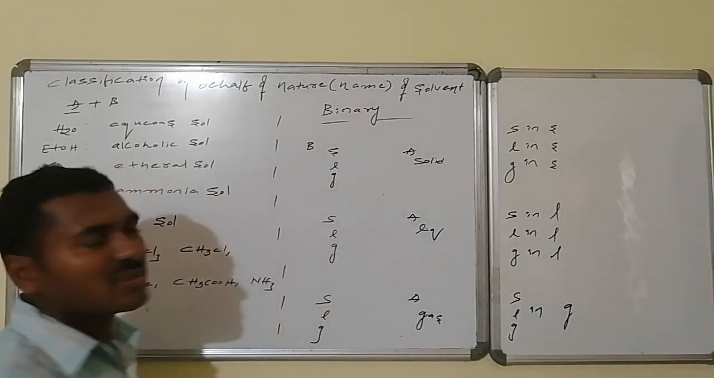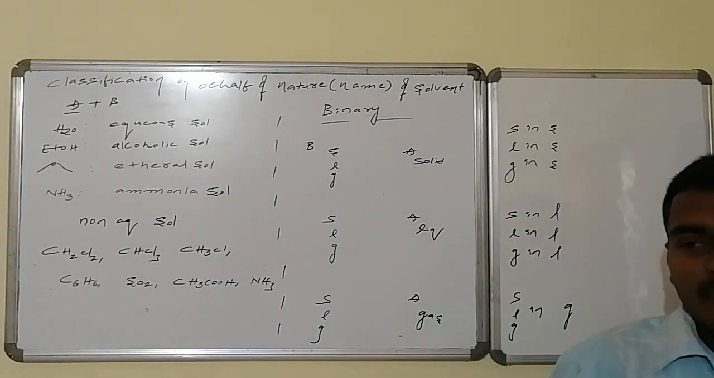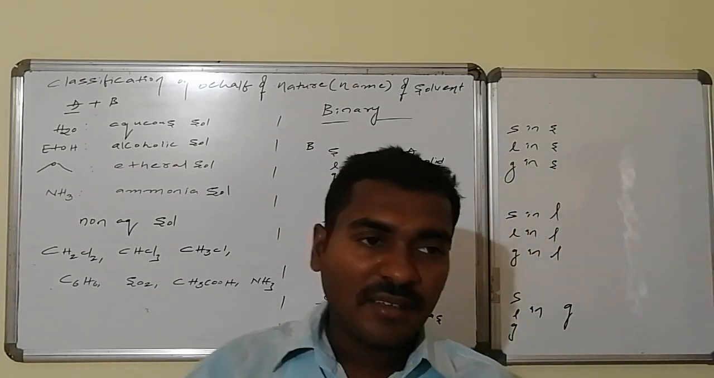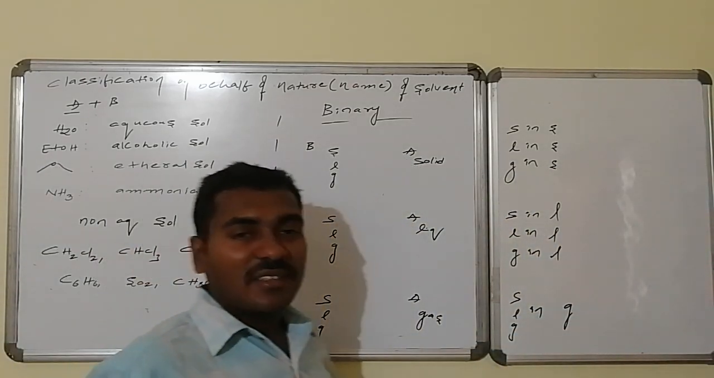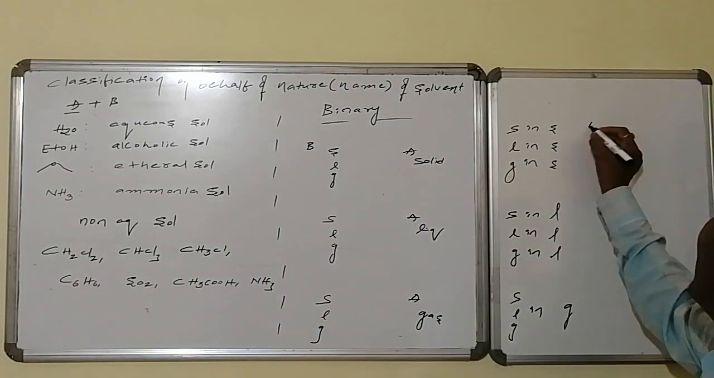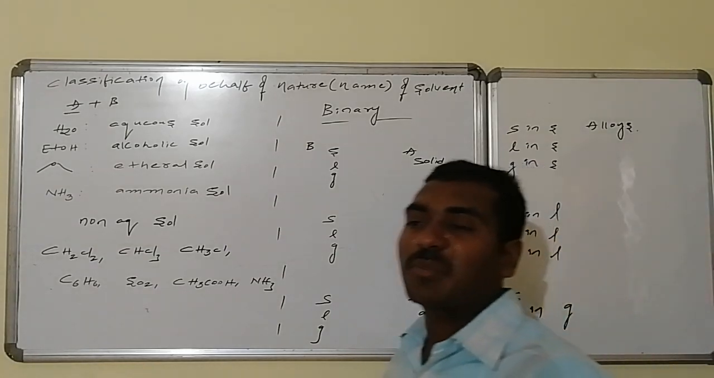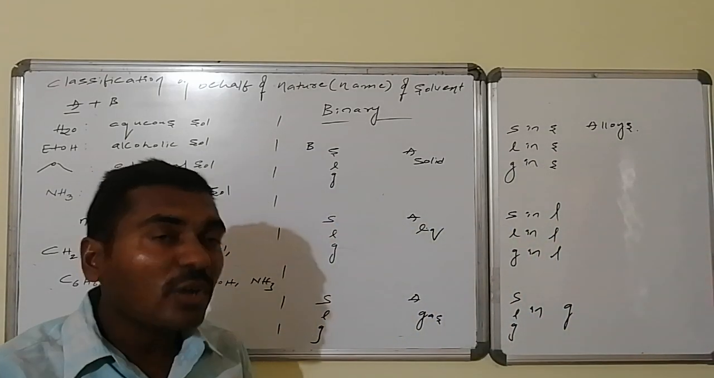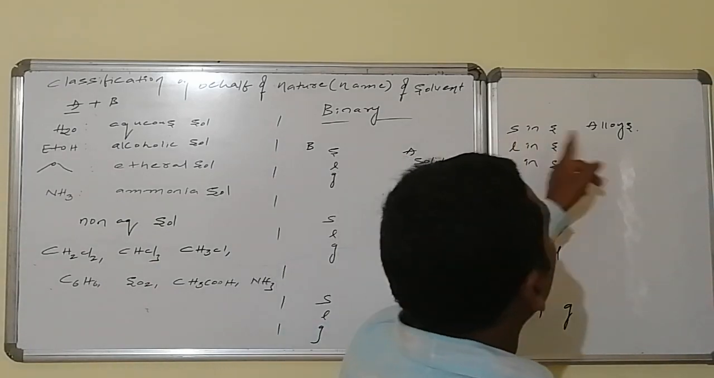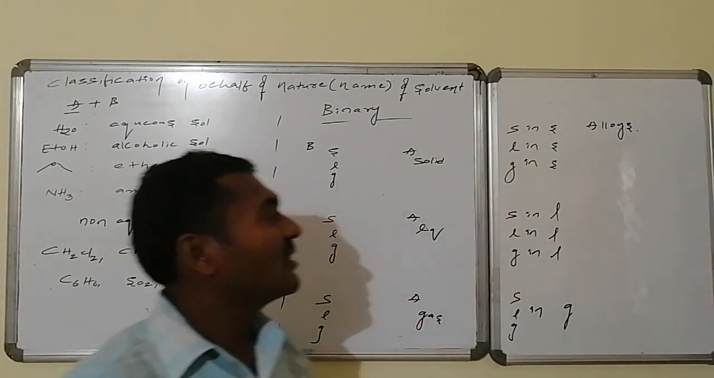There are many examples for each particular category. Solid in solid is very rare. Whereas in solid in solid, all alloys are those in which a metal combines with another metal, or a metal combines with a non-metal. If both are solids, alloy formation occurs. So all alloys are examples of solid in solid.